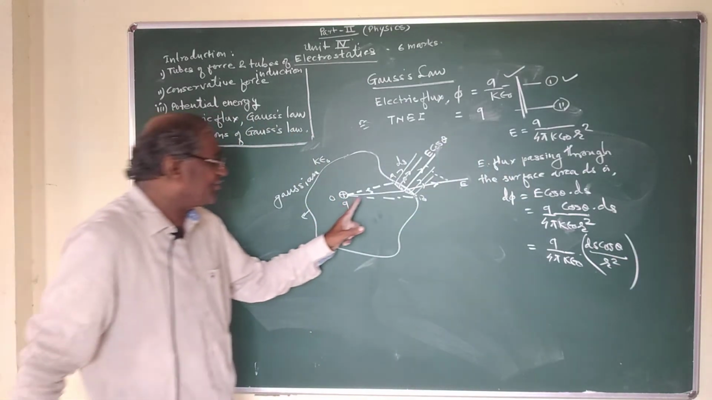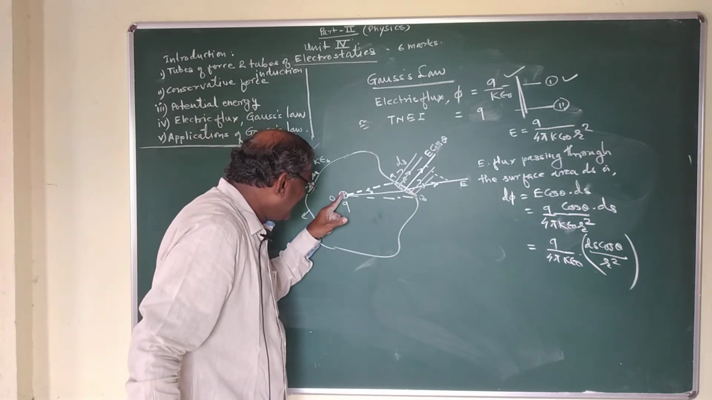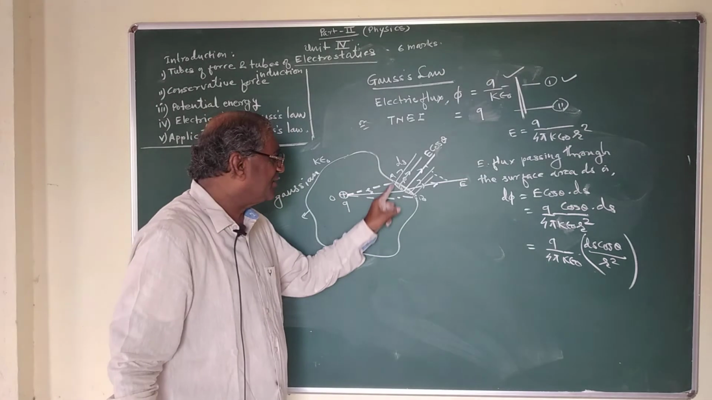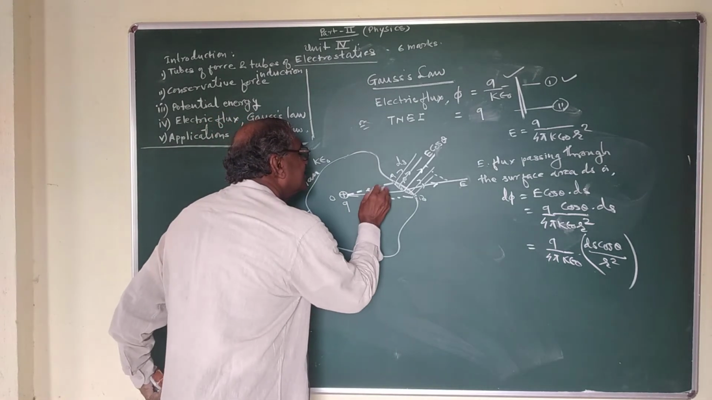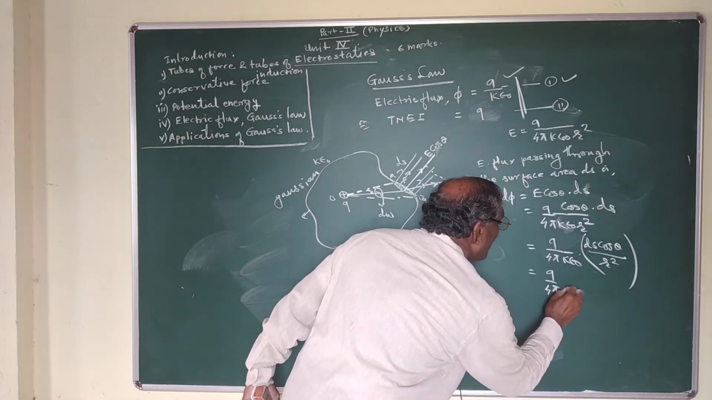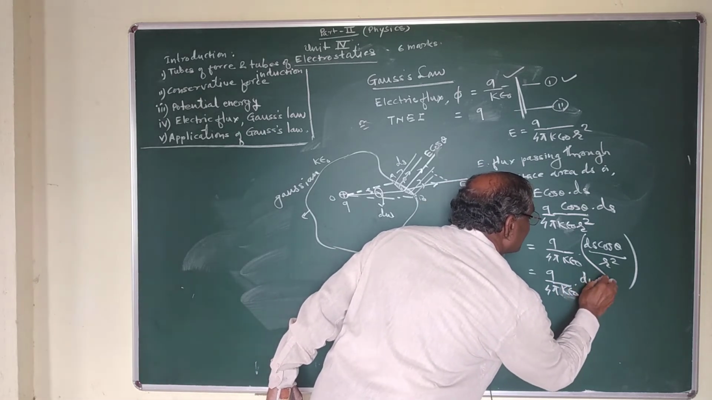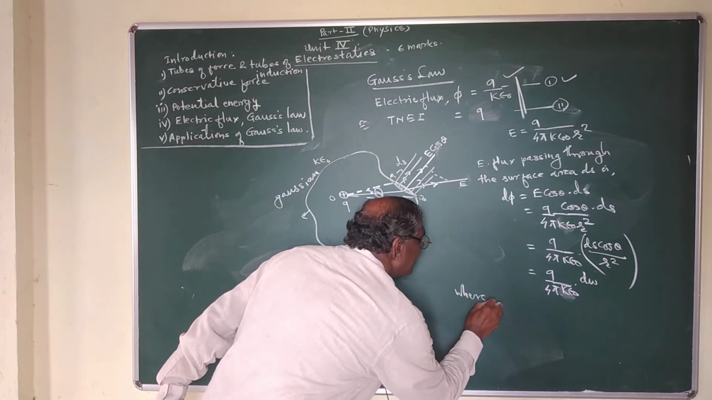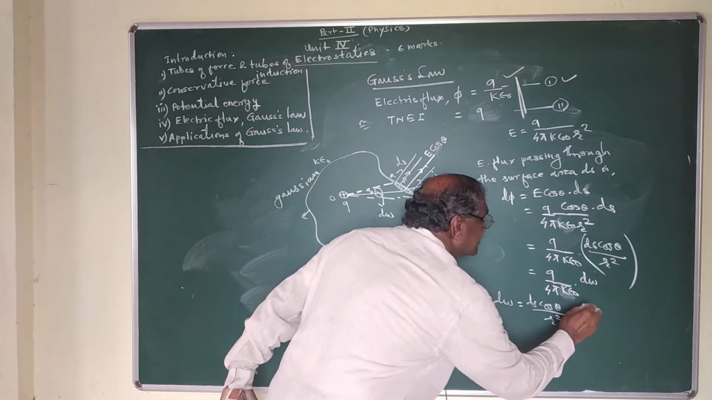Now ds cos theta upon r square, where ds is the surface area of the element AB, which makes a certain angle at point O. This angle is called the solid angle subtended by the element AB at point O. This angle is d omega, so we can write Q upon 4 pi k epsilon 0 into d omega, where d omega is called the solid angle, that is d omega is equal to ds cos theta upon r square.